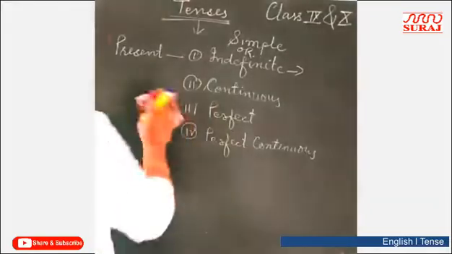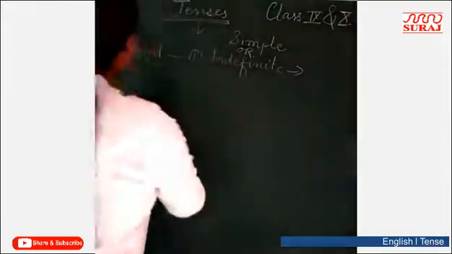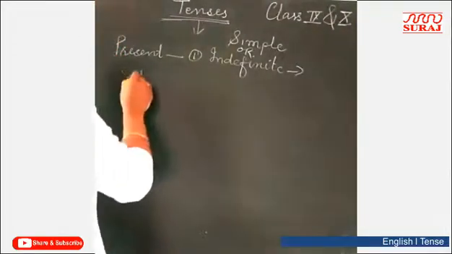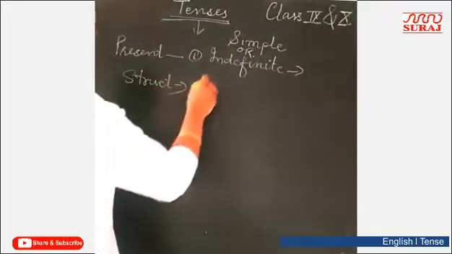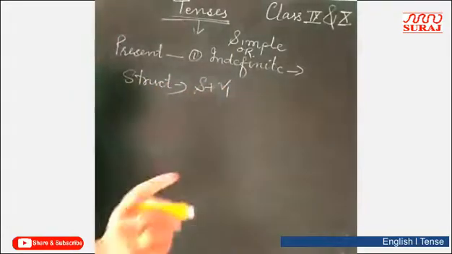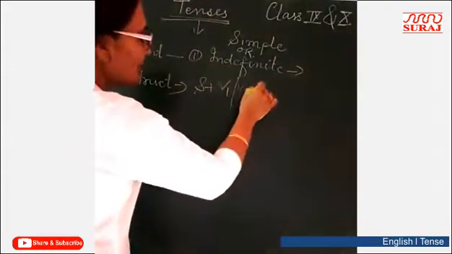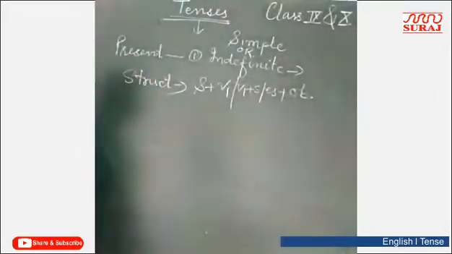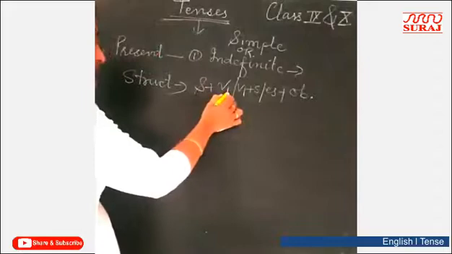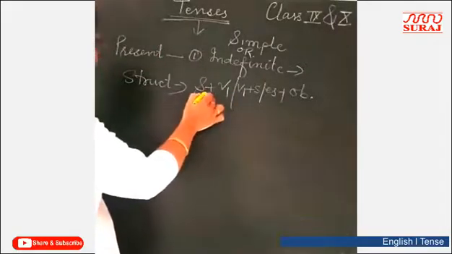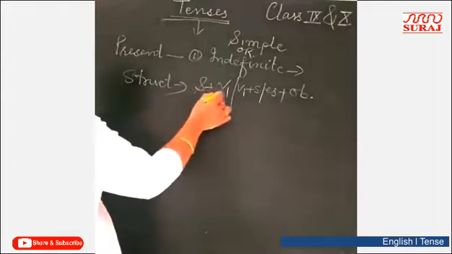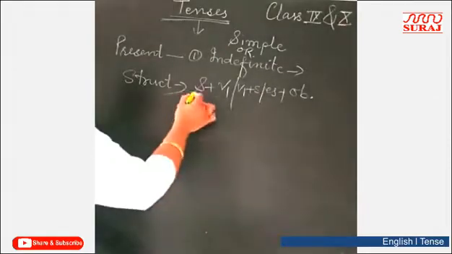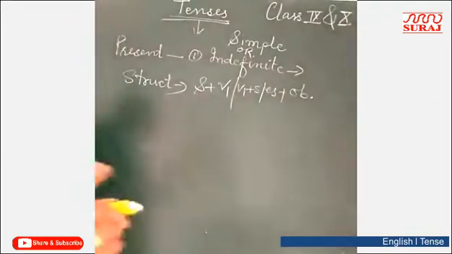Now we will know the structure of indefinite tense. Present indefinite. What is the structure? Subject plus V1, or V1 plus S or ES, plus object. Full stop. Right? Subject plus V1 are the necessary parts, as I have already told you. Without them we can't make a sentence. Subject plus V1 or V1 plus S or ES plus object, right? It is the structure of an assertive, affirmative sentence.